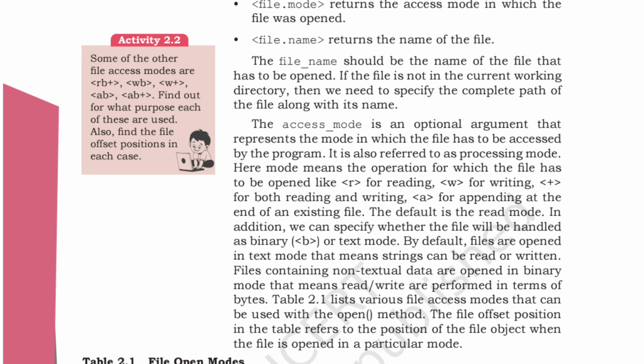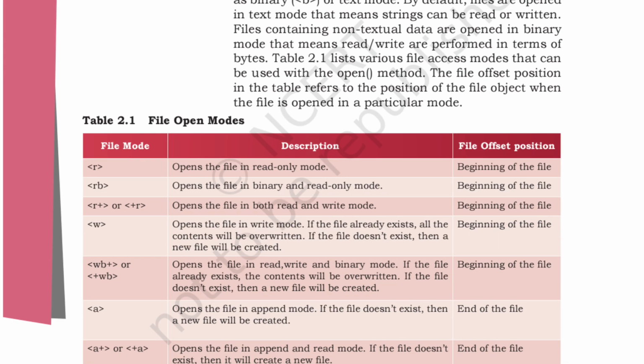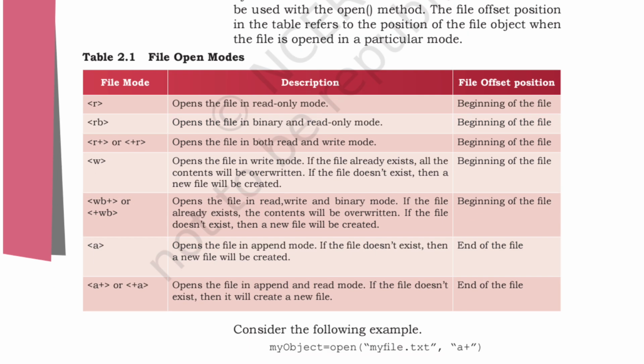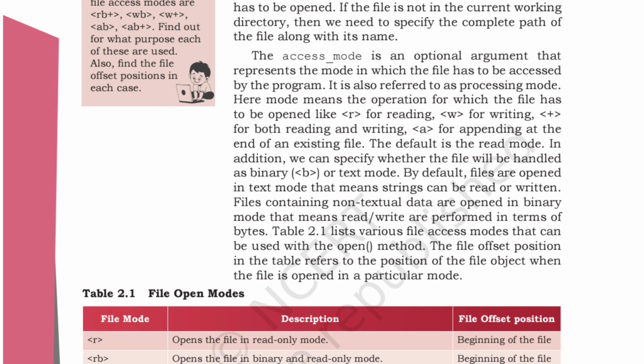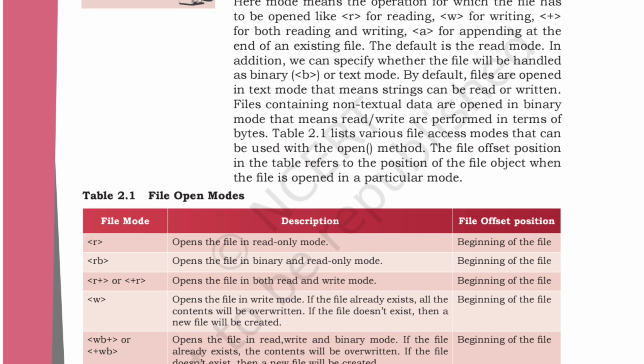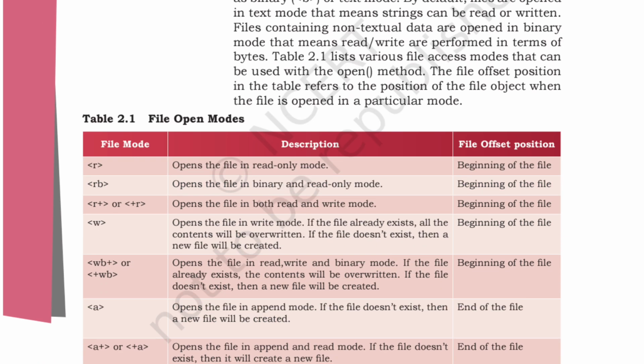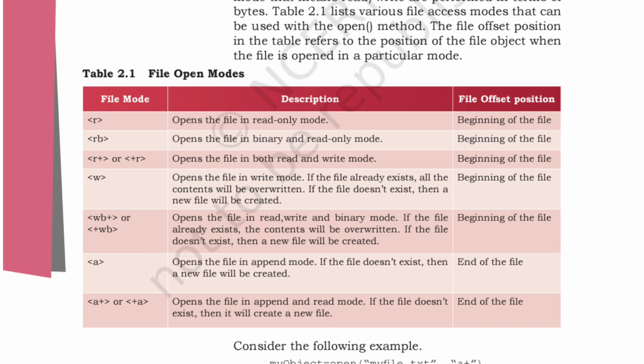I can tell you, sorry for that. If you can read it by your own, otherwise you can take it from this file open mode. Okay, I can tell you. I thought maybe it is the activity, so you can do it by your own, but over here they have mentioned what is RB and what is R. So R is the read only mode, RB is the read only mode and binary mode. R plus is both read and write mode. R plus, you can write R plus also, you can write plus R also. W is what? Write mode.